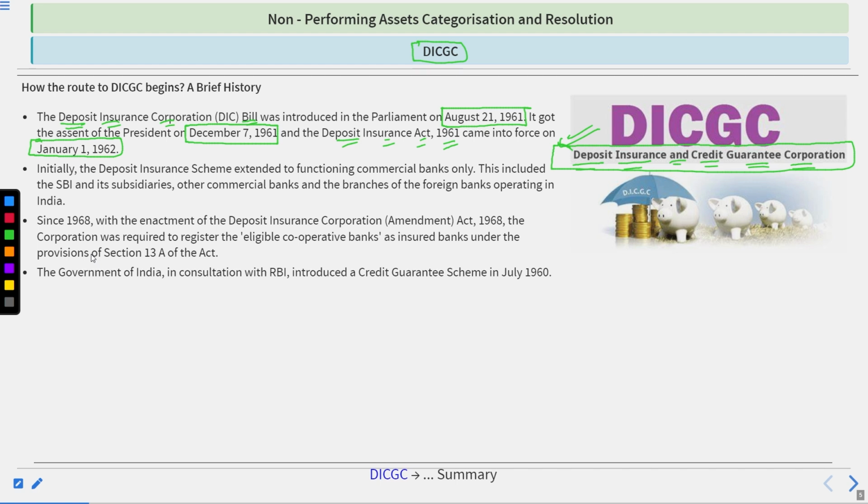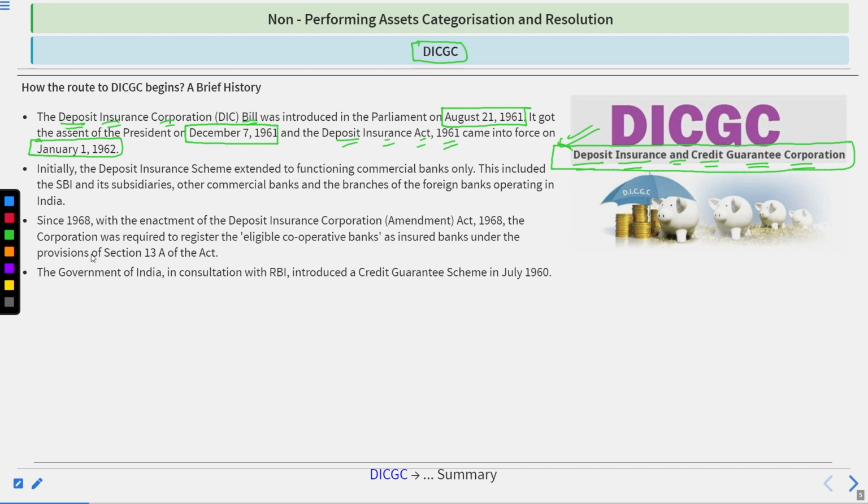Suppose the bank has 100 crores with it. Out of these 100 crores, some amount the bank keeps as reserves, like CRR, cash reserve ratio, and SLR, statutory liquidity ratio. The remaining 60 crores the bank has lent out, and this 60 crores got stuck, which means the bank is not getting the amount back, so the 60 crores have been wiped out from the bank's account.